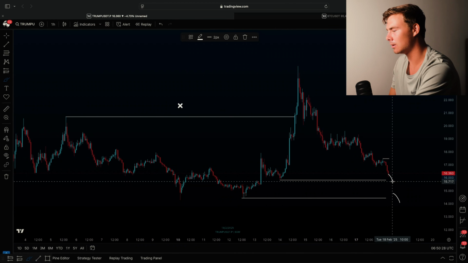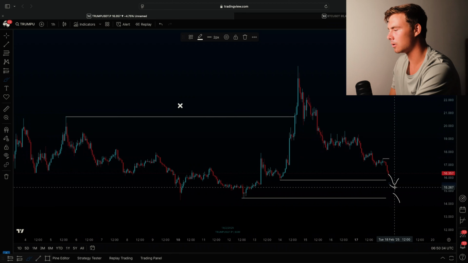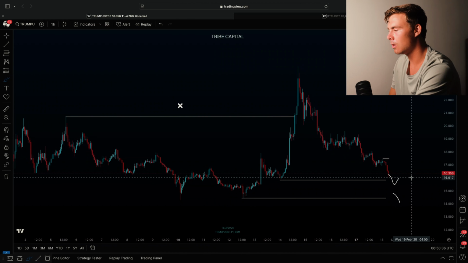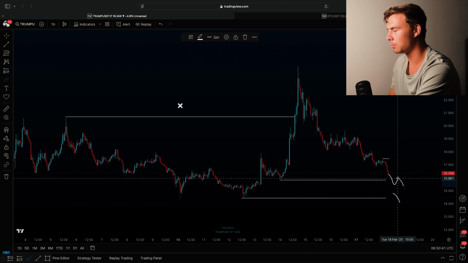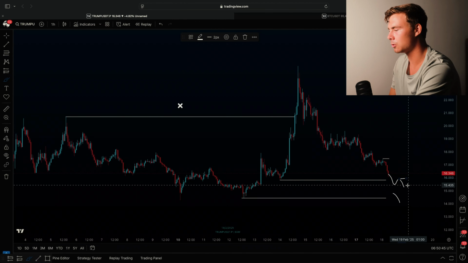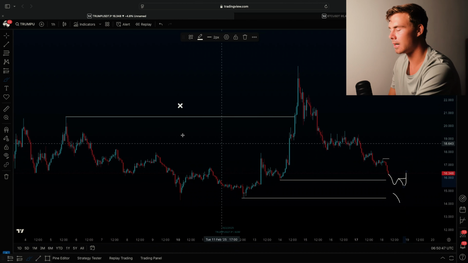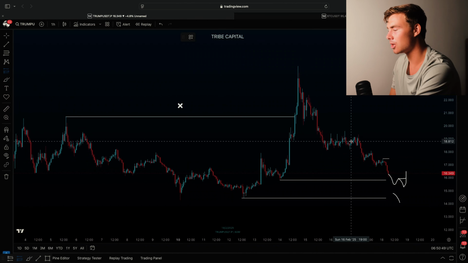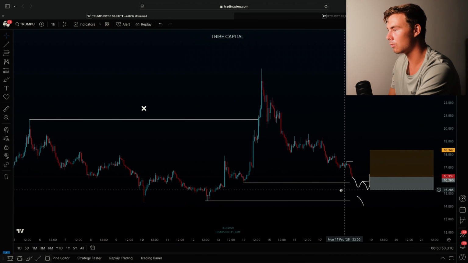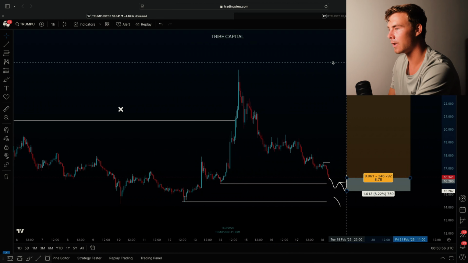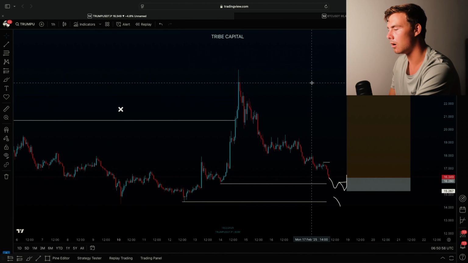Once we form that lower high, this low that is bringing us to that lower high is also a significant low. If we then form a lower low, we do not only have a significant high to break, but also the low that brought us to that significant high was a significant low as well. If we then break structure from there, I will be looking for buy positions on the coin of Donald Trump right over here with my invalidation beneath a local low, targeting new highs over here around $24.50.